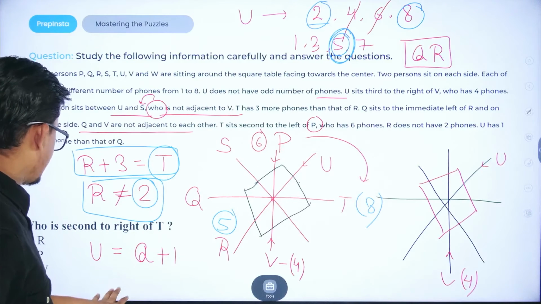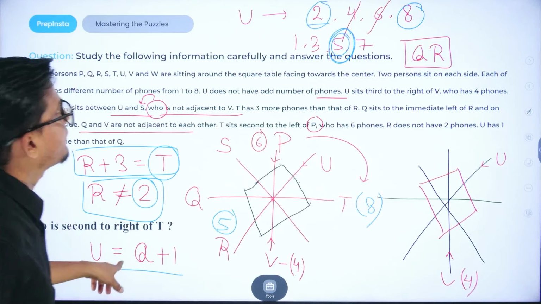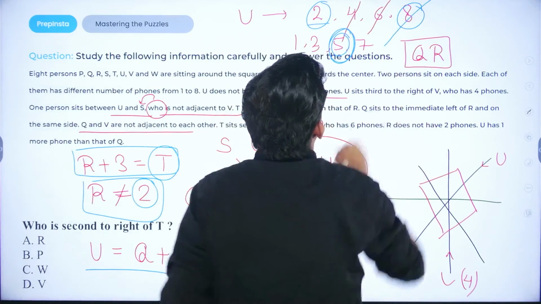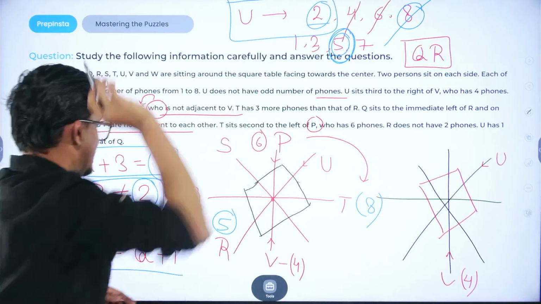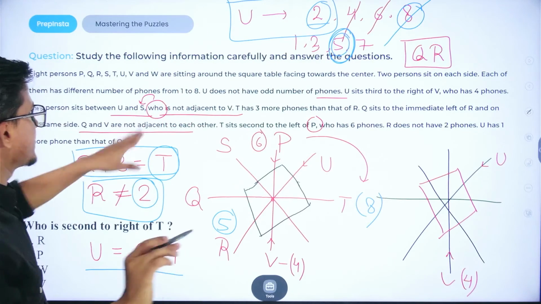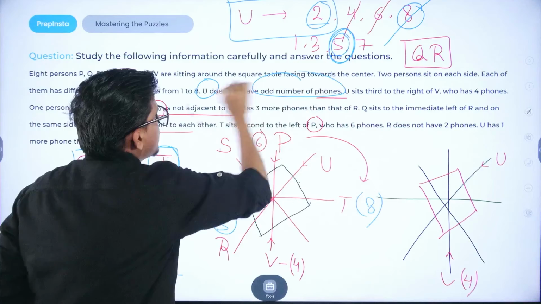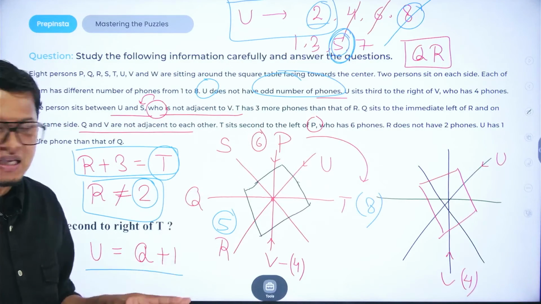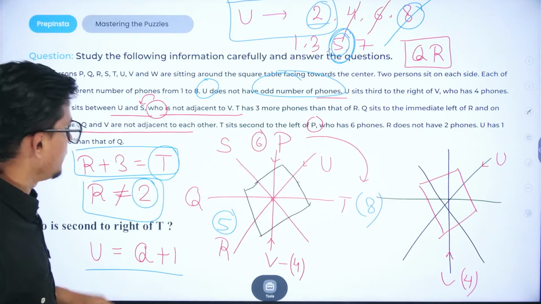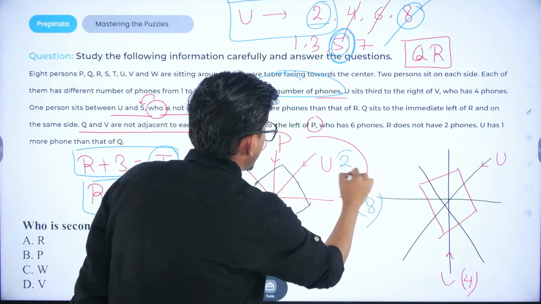Now, let us go with the other conditions. Since 8 is already filled, U definitely has 2 phones, because U has an even number of phones. Got it? So U will have 2 phones.